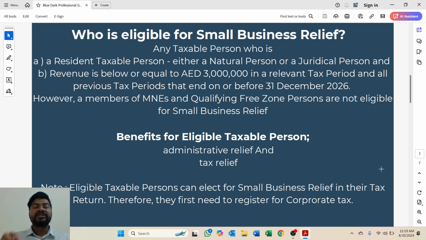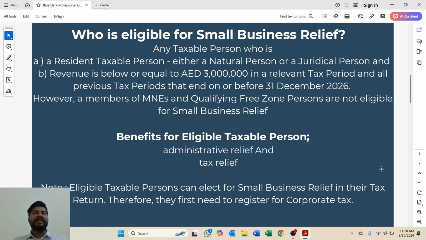Now let's come to juridical person. A juridical person's residential status is checked by their incorporation. Suppose any company is incorporated in the UAE, then it will be resident for UAE corporate tax law.